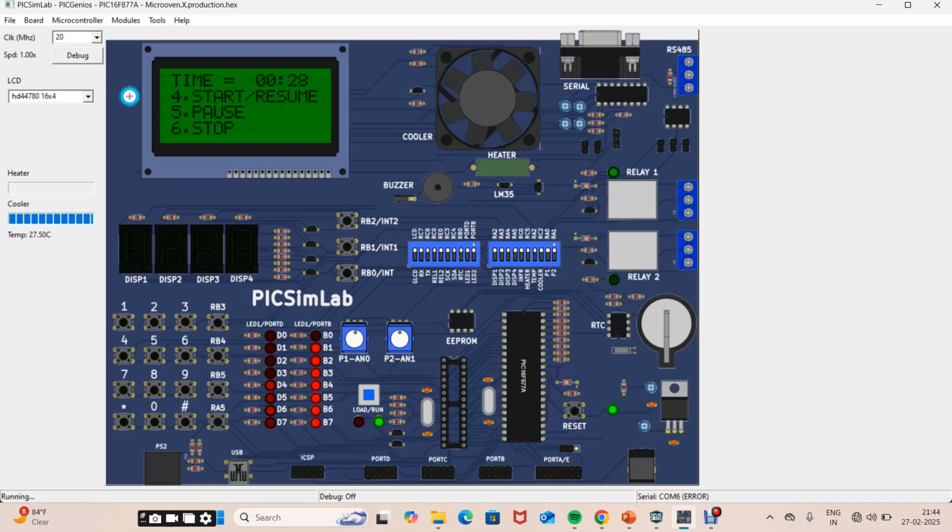Then the fourth mode is start. Here the time is 30 seconds. Here if I start, then again it will increase by 30 seconds. If I pause, it will pause. If I start, it starts.